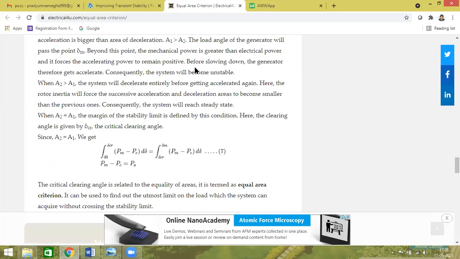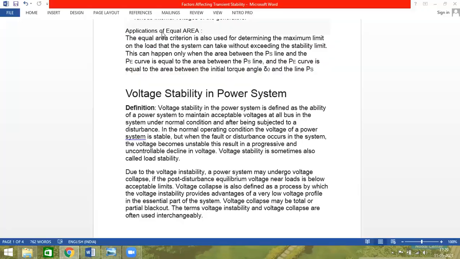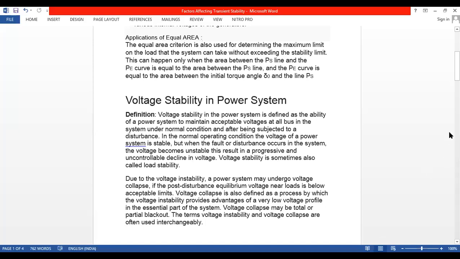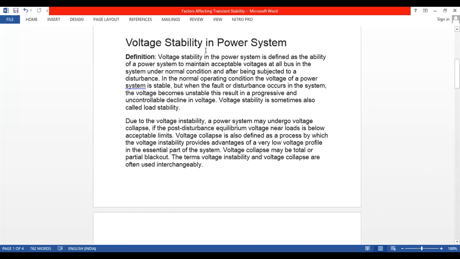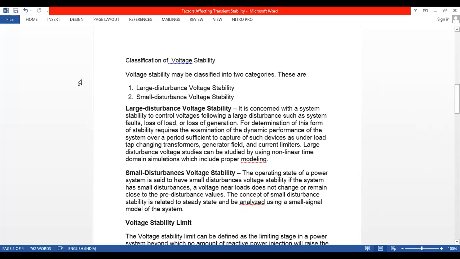So let me share the final topic here. The last topic is voltage stability in the power system. Whenever the load on the power system is increased or decreased, there is a change in the value of the voltage. Voltage stability means how the voltage value is maintained constant against the changes in the power system. How many types of disturbances are there in the power system? Large disturbance, small disturbance. This is theory, please read it yourself.